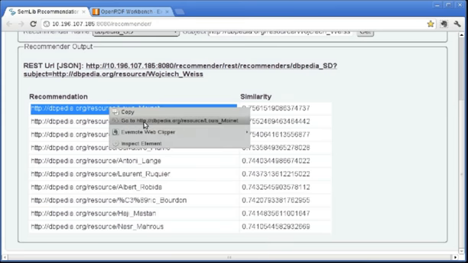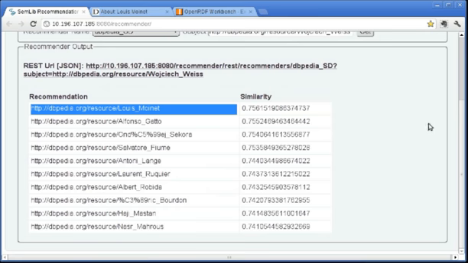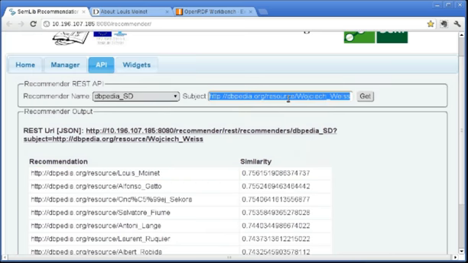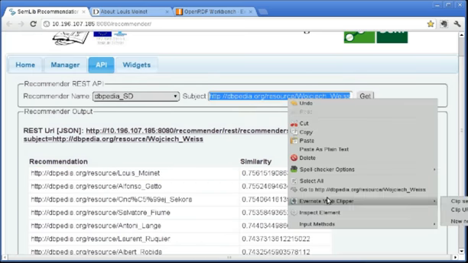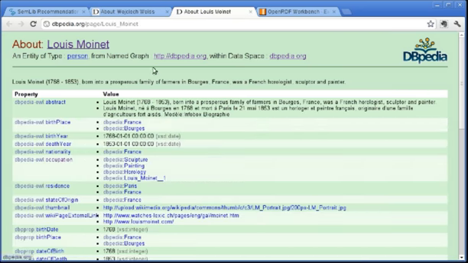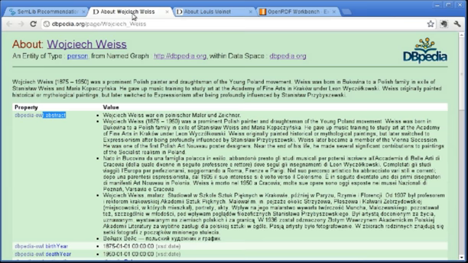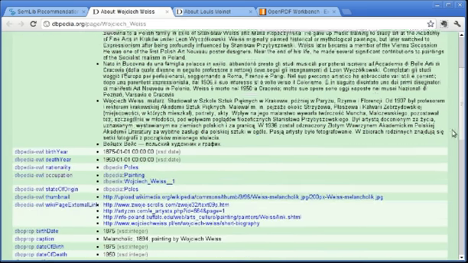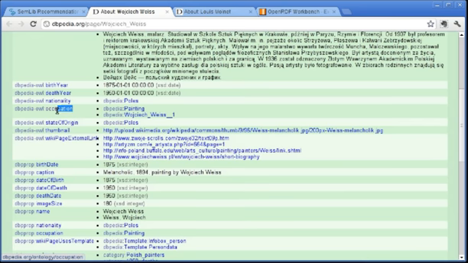We'll open these two resources up to see how they might be similar. In this case, 75 or 76% similar. And we can see that these two subjects, based on their abstract and occupation, are probably most likely similar due to the fact that they were both painters, or had occupations classified as painting.